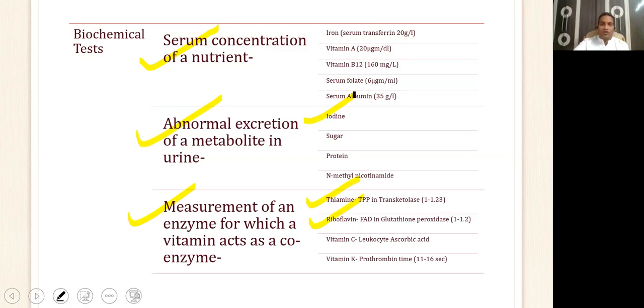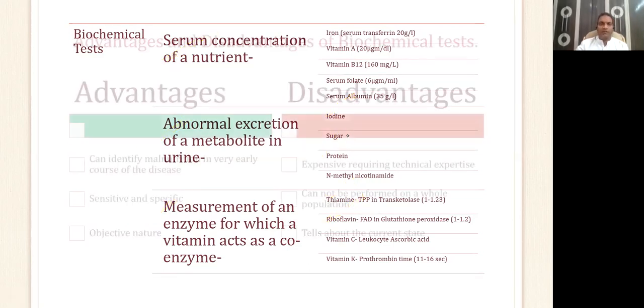Okay. Sugar is excreted in urine. So we all know how diabetes is diagnosed, right? Excess of sugar in urine means he has diabetes. Similarly, protein is excreted in urine. We all know about proteinuria. So these are the various biochemical tests which we undertake to diagnose nutritional problems in the individual or community.